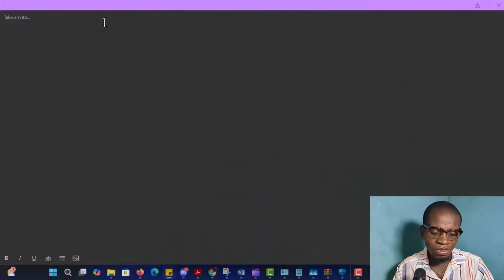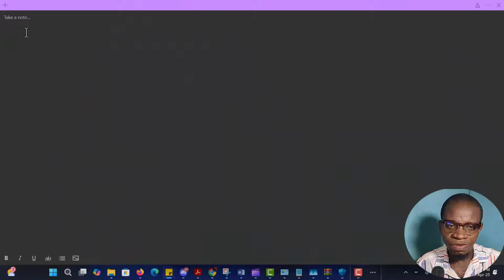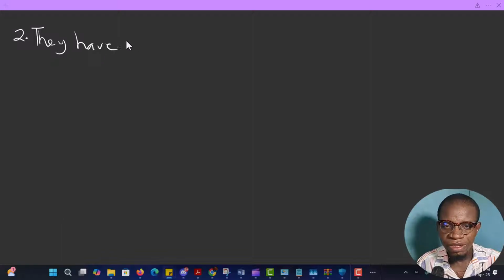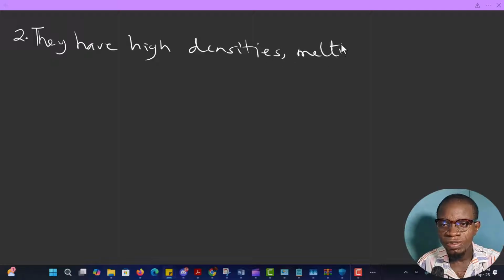We've talked about the first physical property of metals. Now the next property of metals is that they have high densities, high melting points, and high boiling points.